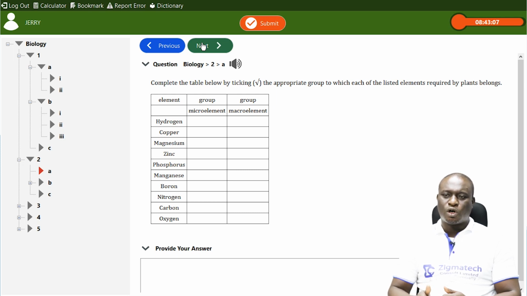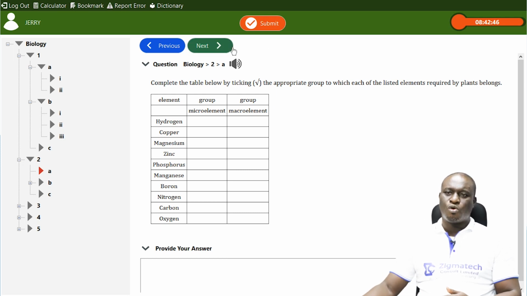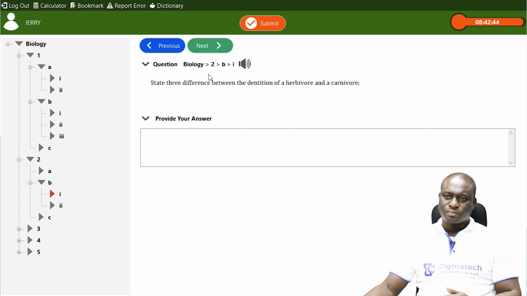So they are grouped under micro elements. Nitrogen is required in large quantities. Carbon is required in large quantities. And oxygen is also required in large quantities. So these are the various groups of micro elements as well as macro elements.